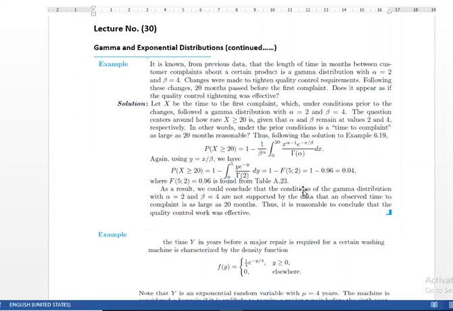As a result, we can conclude, for the gamma distribution with these parameters and a time of 20 months, that it is reasonable to conclude that the quality control was effective. This is the probability which we have obtained. It means the probability of a complaint is very low, so the effective quality control should be enhanced.